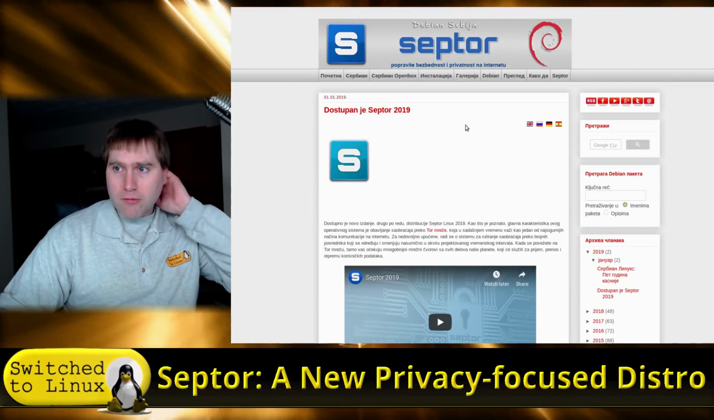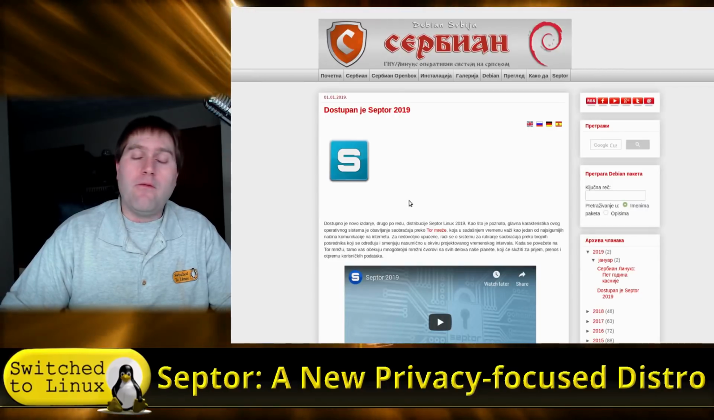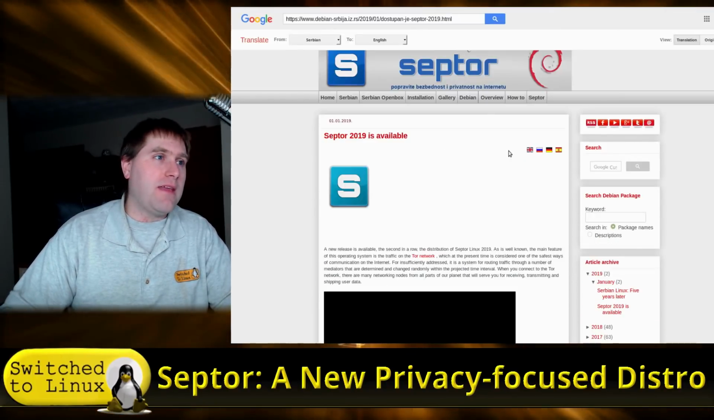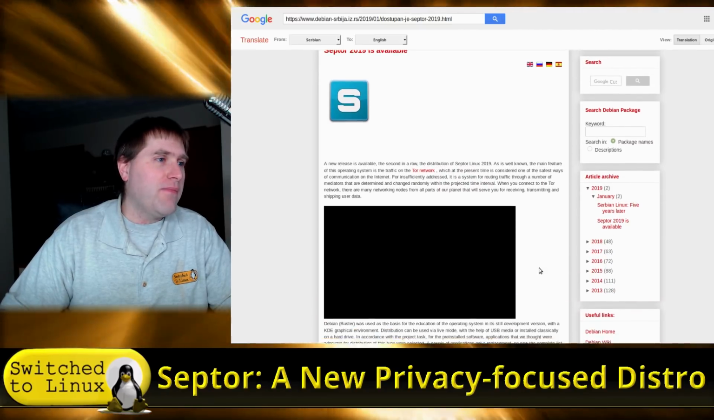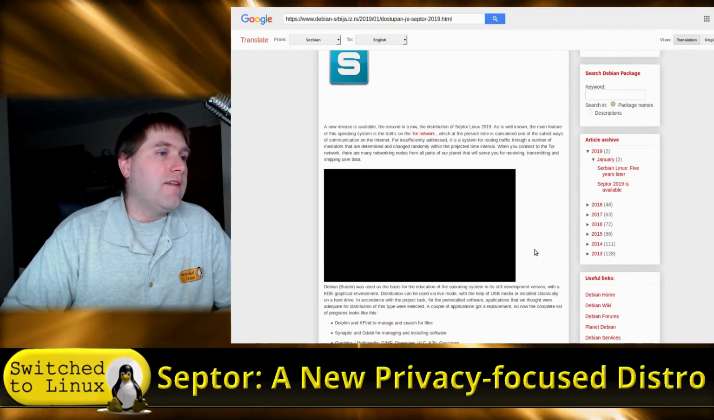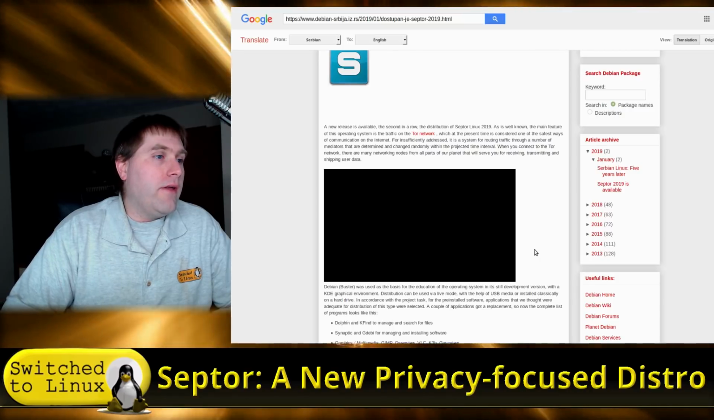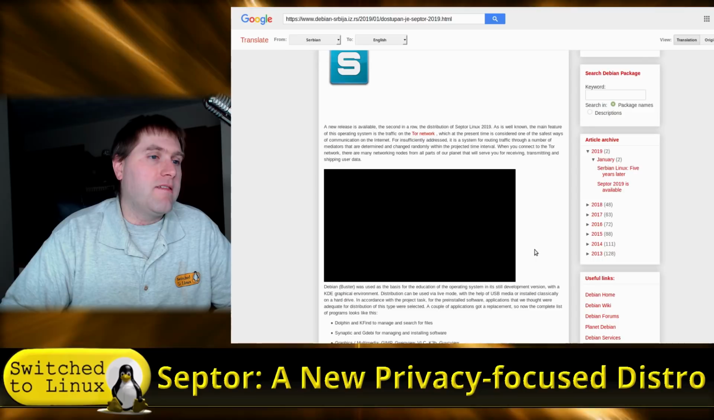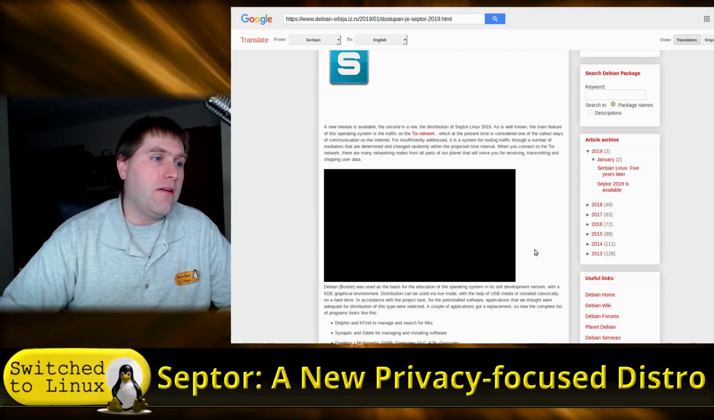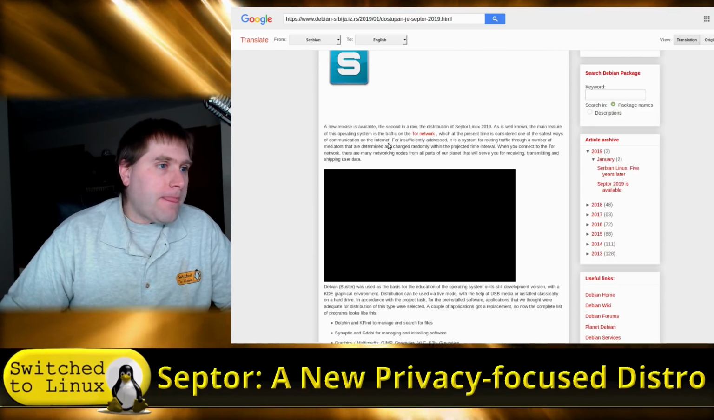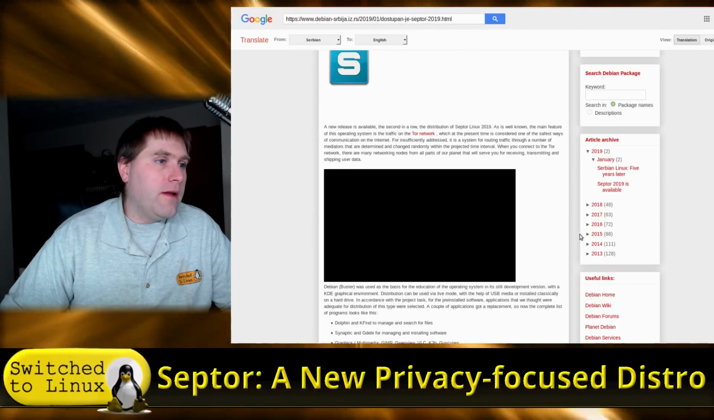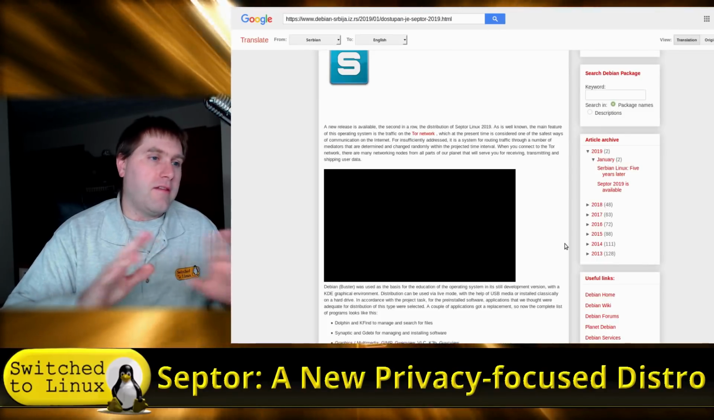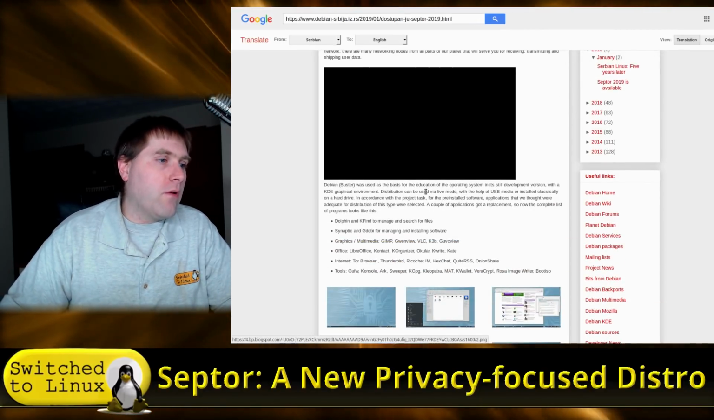This is the original press release for the new release of the 2019 version. I don't speak that language, so Google Translate's a thing. Of course, they're just telling us a well-known main feature of the operating system is traffic on the Tor network, which at the present time is considered one of the safest ways to communicate on the internet. It is a system for routing traffic through a number of mediators. Okay, so that's kind of how the Tor network works.